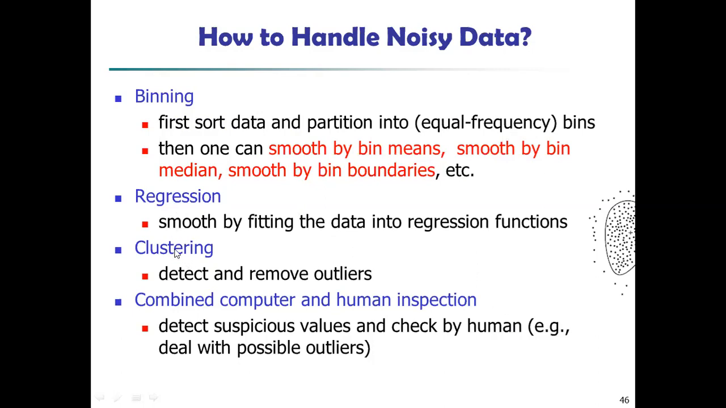Then clustering. So detect and remove the outlier. So what happens in clustering? There are a number of clustering techniques. So what is clustering? First, grouping the same data in one cluster and different data in another cluster. So by using that also we can detect and remove the outlier. Then combine computer and human inspection. So detect the suspicious value and check by human. By human inspection, we are going to inspect that data, and we can fill that particular data, or by using computer, right?